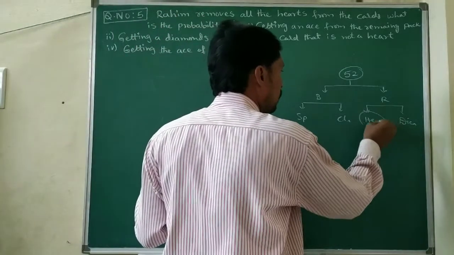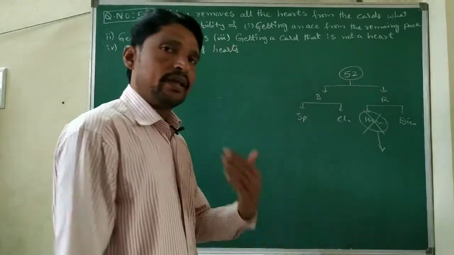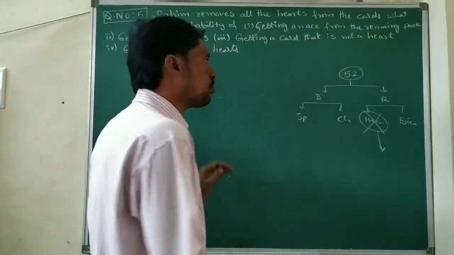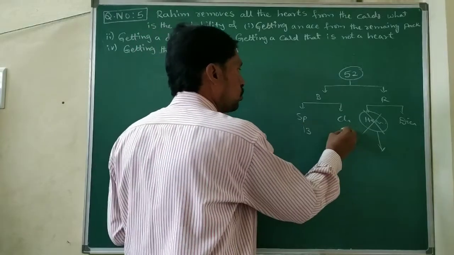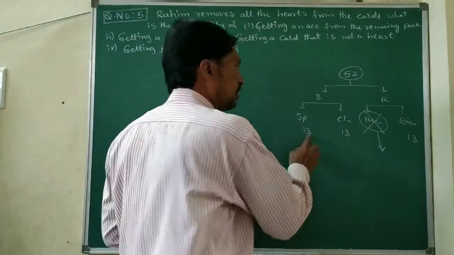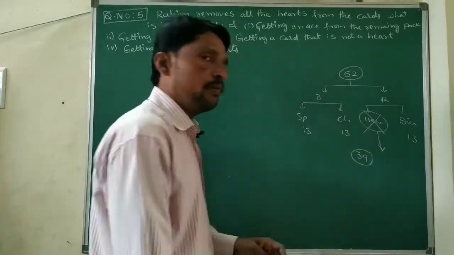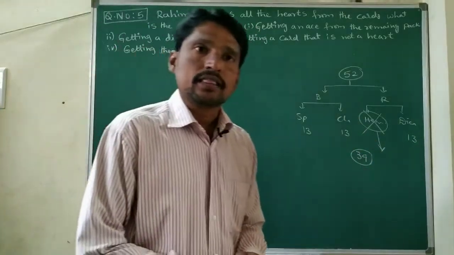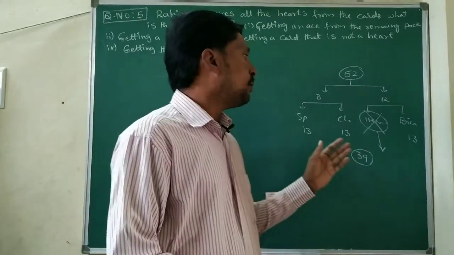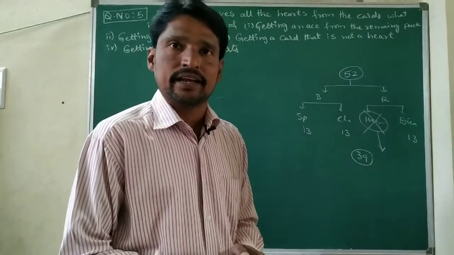So how many cards remain? Spades are 13, clubs 13 and diamonds 13. 13 plus 13 plus 13, that is a total of 39 cards. So the total number of outcomes is 39.